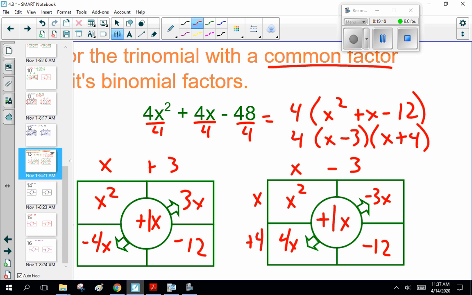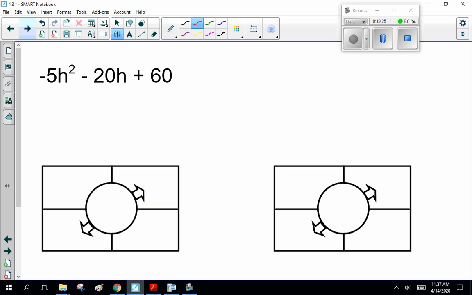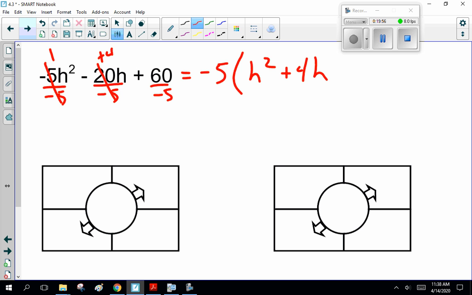Okay? A couple more examples, then we'll go on. So next one, minus 5h squared minus 20h plus 60. And as I just said, factoring: what's common to minus 5, minus 20, and 60? The biggest number I can factor out is minus 5. Now, minus 5 divided by minus 5 is 1, or h squared. Minus 20 divided by minus 5 is plus 4. 60 divided by minus 5, I think, would be minus 12.